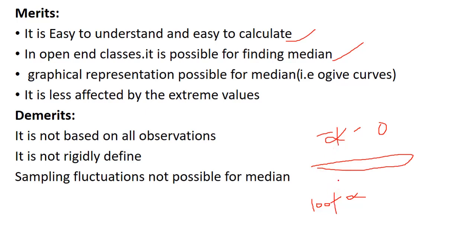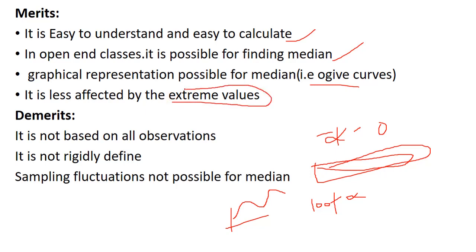It is less influenced by extreme values. It mainly depends on middle values. So it is possible to find it for open classes also. Graphical representation is also possible for median by using ogive curves. By using ogive curves, we find the median like this. It is less affected by extreme values, meaning median will not depend on all values. It depends on one or two values only.